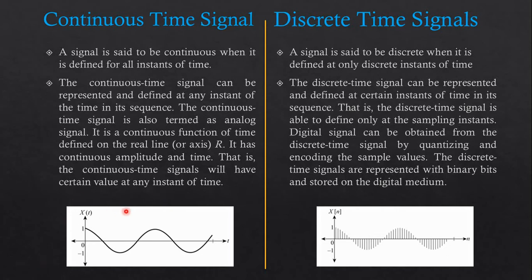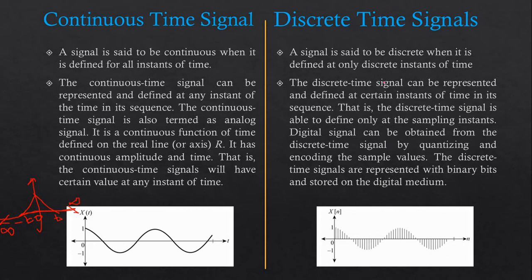If we need to take another example, we can consider this is your y and this is your x-axis. Right now if I draw this type of signal, it is also called a continuous signal. This is your y, this is your x-axis up to infinity. Over here infinity, over here also infinity, and this is zero value. So let's take this as t, and over here minus t. So as we can see from the other figure, we can also identify at any given moment of time the value of x(t).